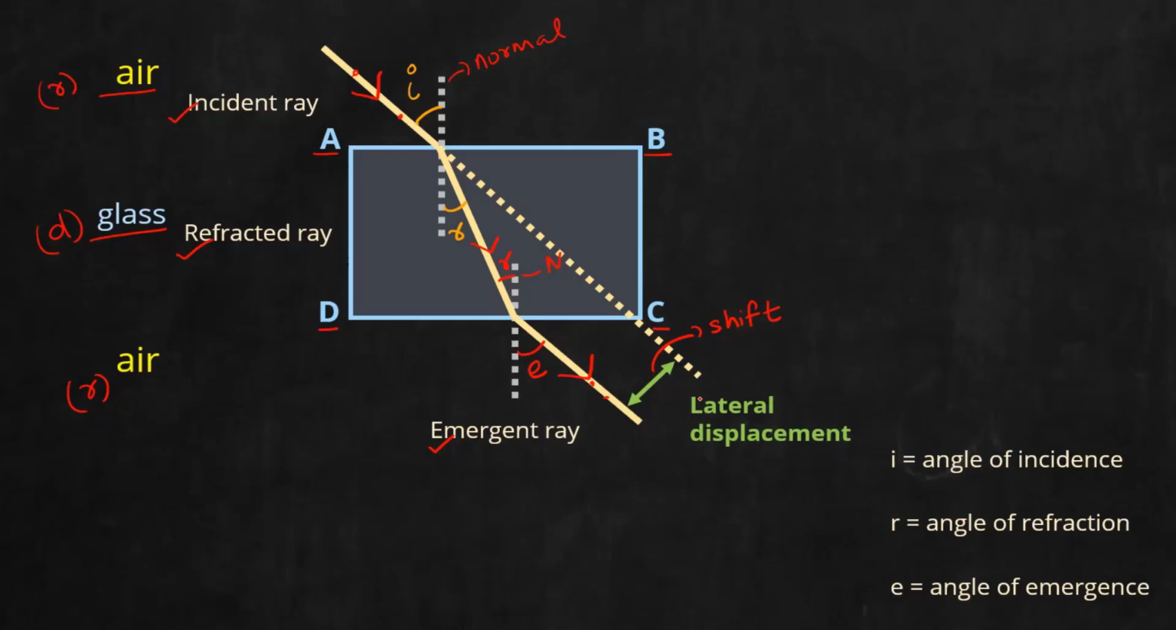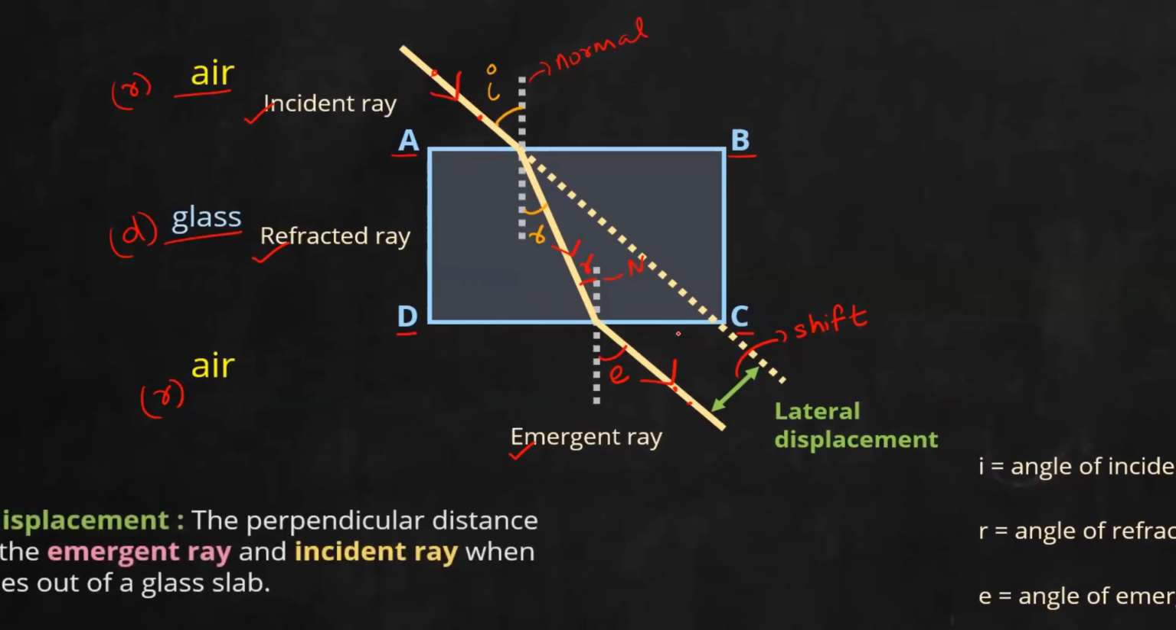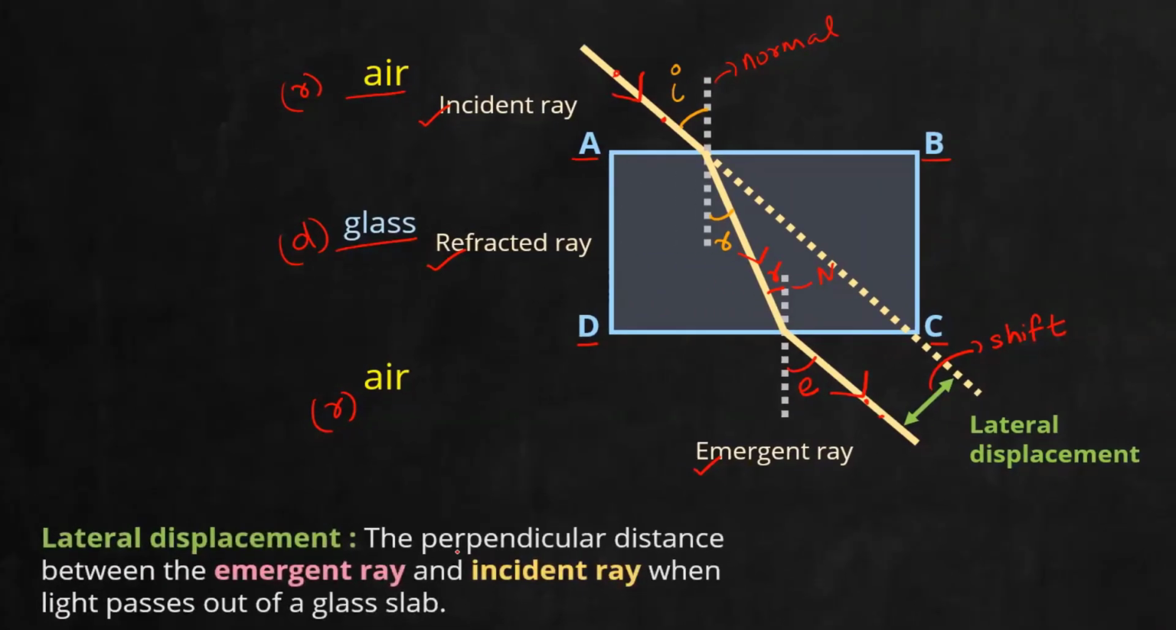Now how will you define lateral displacement? It is nothing but the perpendicular distance or separation between the extended incident ray and the emergent ray when light passes through a glass slab or rectangular glass slab. Write the definition for lateral displacement. It is the perpendicular distance between the emergent ray and the incident ray when light passes out of a glass slab. That is the meaning of lateral displacement.